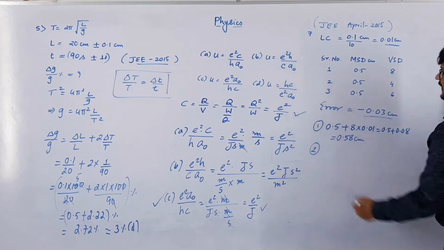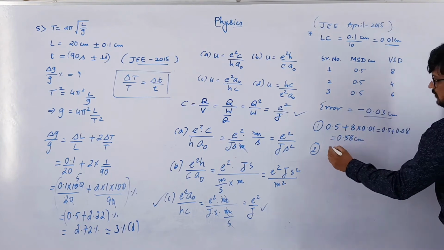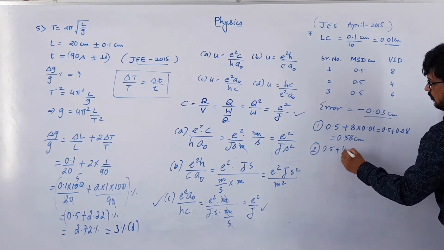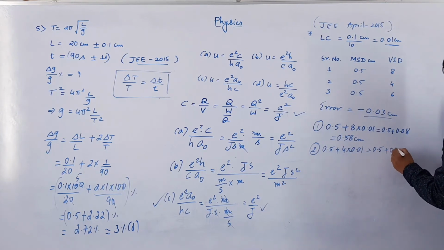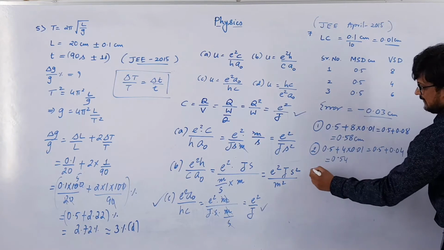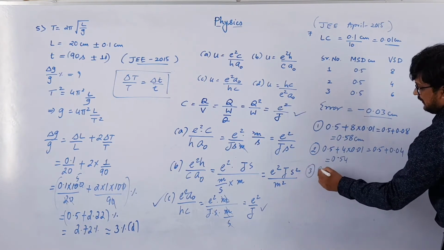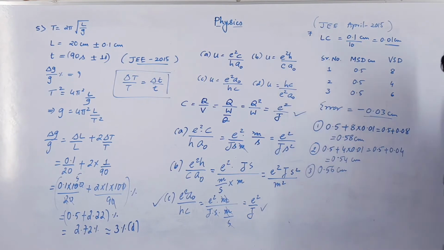So directly in second one, this will be 0.5 plus 4 into 0.01. So 0.5 plus 0.04. So this is equal to 0.54. In the same way for third one, directly I am writing now 0.56 centimeter will be the answer. Right. So let us take the mean of this.